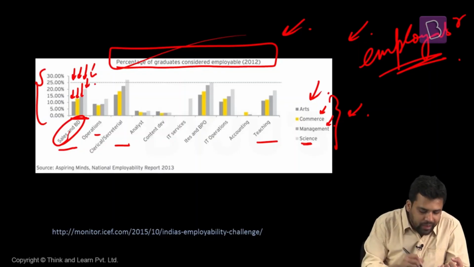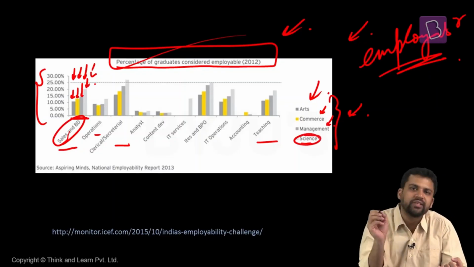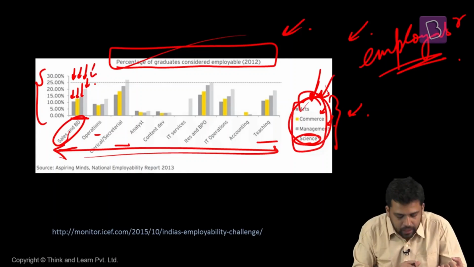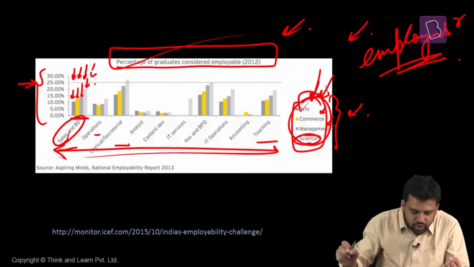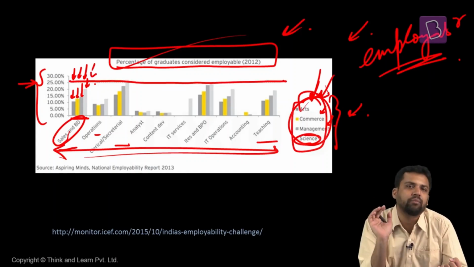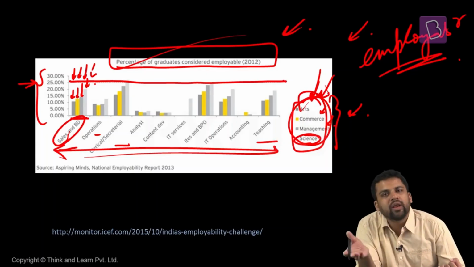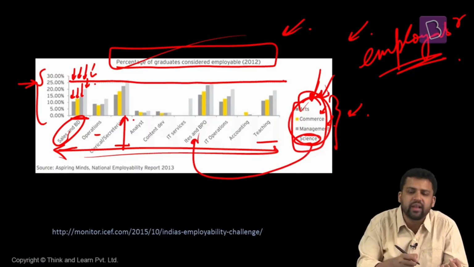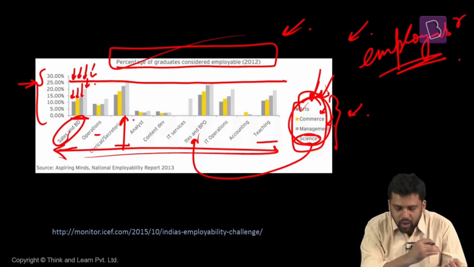Those who are from the science background are more suitable. Around 20% of the science candidates are employable in sales and business development. This way, across sectors, employability has been found out for people belonging to different streams. But you can observe one thing here: in most of the sectors, not even 25% of the candidates are considered employable. So the education that we are providing is not ensuring employability of people. Hardly 25%. Only science candidates in the IT enabled and business processing sector, and science candidates in clerical secretarial work, are more than 25% employable. Otherwise, not even 25% are employable.